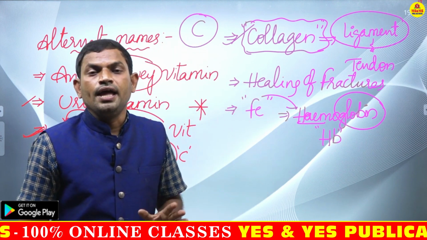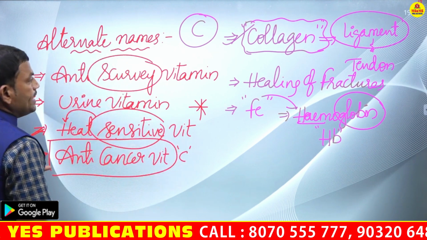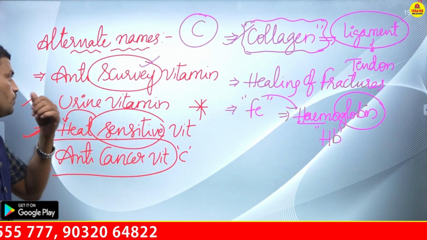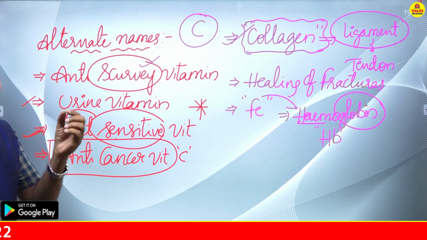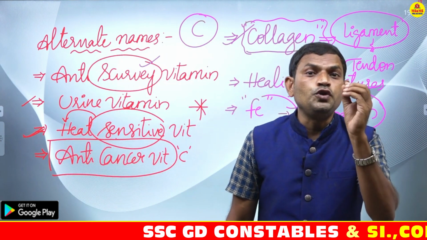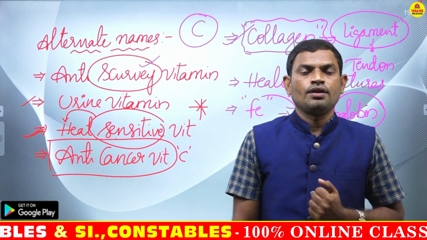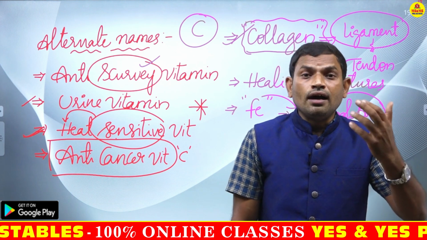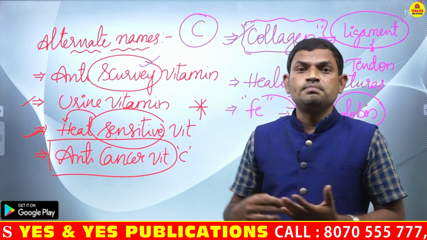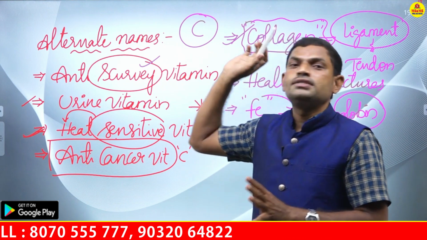Okay, now the disease because of the deficiency of vitamin C is a disease called scurvy. Then what are the symptoms in scurvy? Generally, there will be bleeding of gums. Generally there will be rupturing of numerous minute blood capillaries which are present beneath the skin. Okay, sometimes the fractures may not be healed for a long time. Okay, there may be deficiency of iron. So all these symptoms generally we can see in a disease called scurvy.